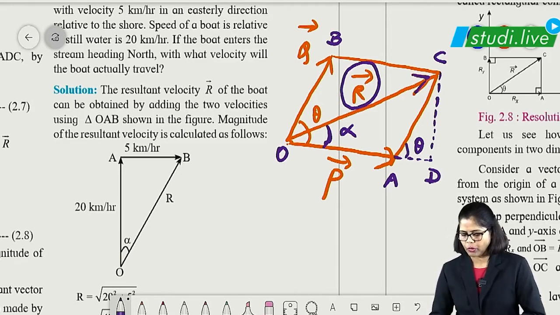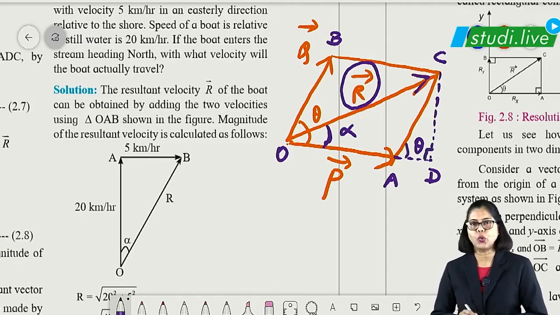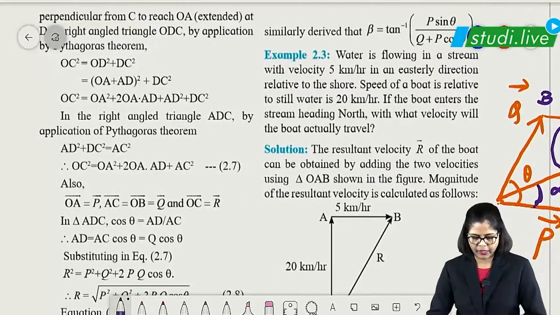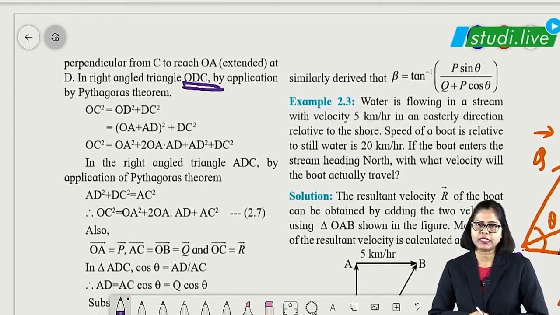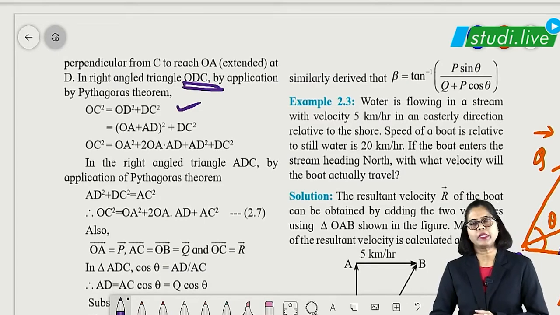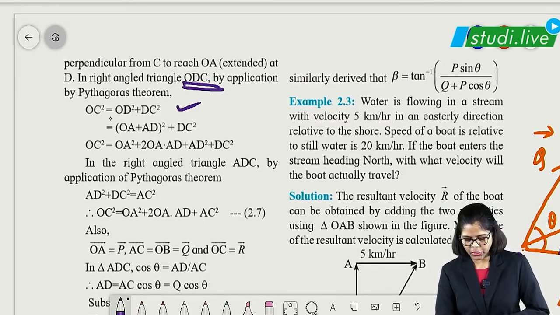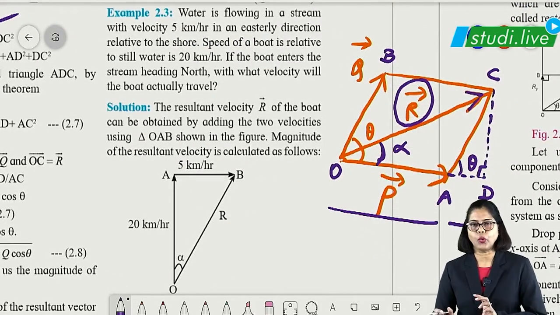So for this we are going to take the right angle triangle. As you can see, this is the right angle triangle, that is ODC. Now look at this is the derivation here. See, right angle triangle is considered here, triangle ODC. If you apply the Pythagoras theorem, OC square is equal to OD square plus CD square. You can just substitute, because OD can be written as OA plus AD. As you can see here, OA plus AD will give you what? OD, right?